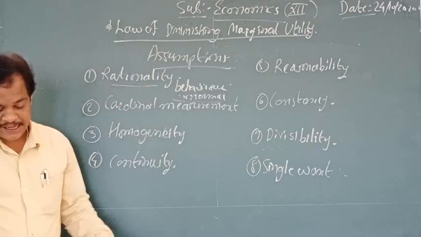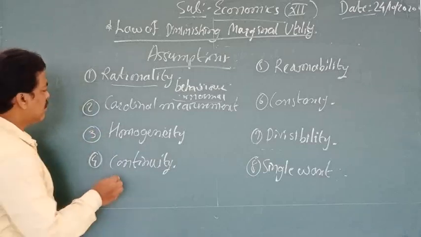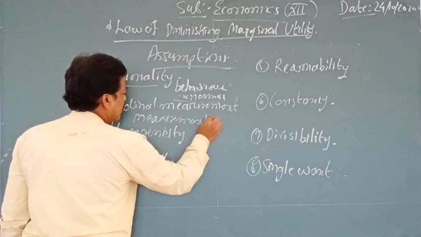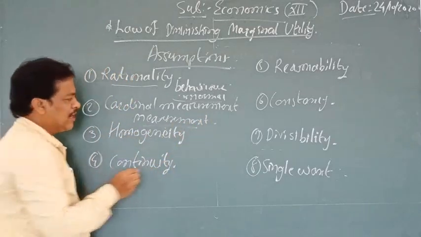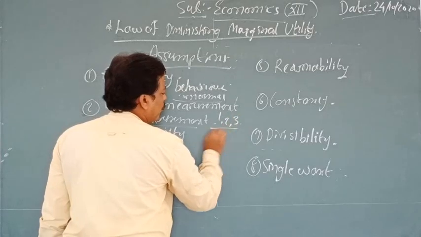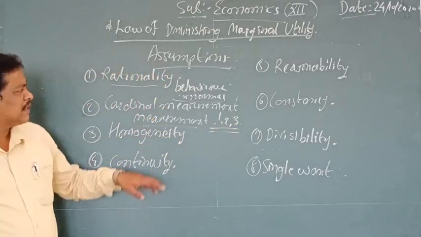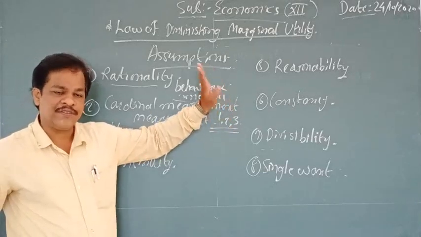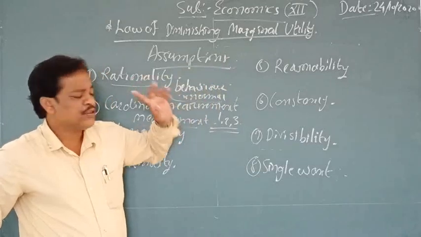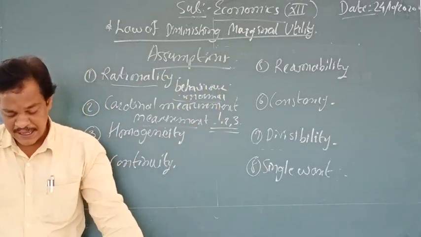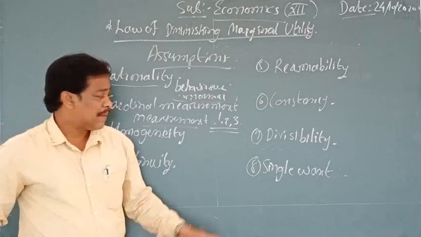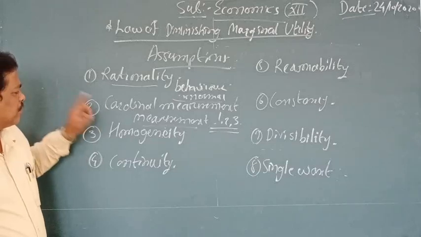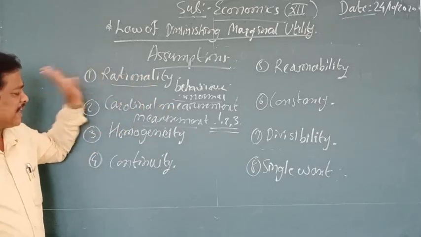Point number 2, cardinal measurement. Measurement is possible. Suppose 1 glass of water, 2 glasses, 3 glasses. With numbers, we can measure the utility. First glass, second glass, third glass. After some time, definitely the utility is going to diminish. So you can easily count number 1, number 2, number 3. With the help of mathematics, you can measure the cardinal marginal utility. So cardinal measurement is possible. This is the second assumption.